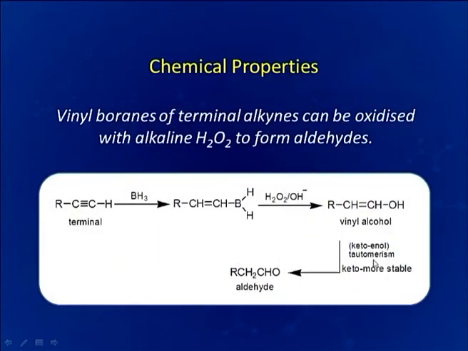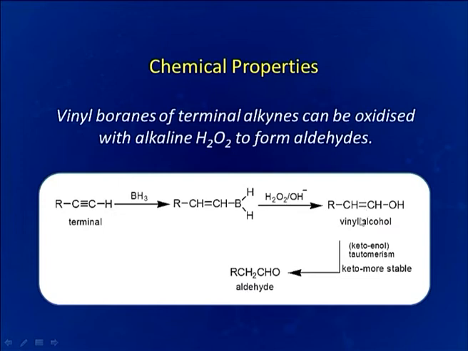Vinyl boranes of terminal alkynes can be oxidized with alkaline H2O2 to form aldehydes. Here we can see in the second step, upon alkaline hydrolysis, we get vinyl alcohol. This vinyl alcohol is basically an unsaturated alcohol. The presence of a double bond makes it unsaturated.